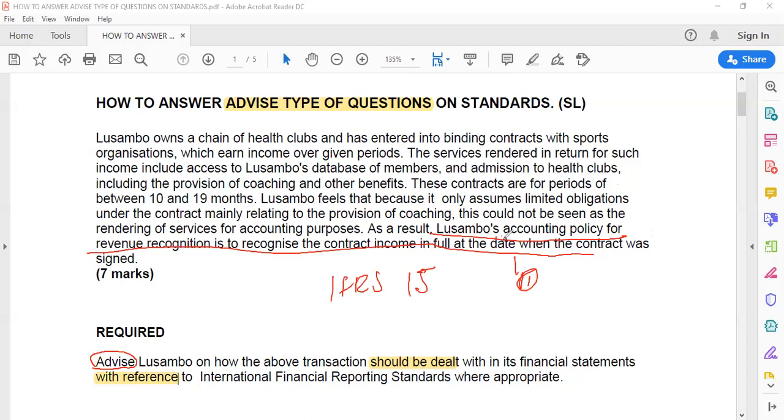It might seem to be a simple question, but look at that, man. 7 marks is not easy marks. This is advanced financial reporting you're dealing with here. Okay, so let's go. As I mentioned earlier, when you're advising somebody, you must know what you're advising.